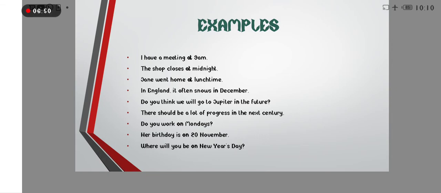When will you be on New Year's Day? We are talking about a day, so we use on. I think it is now understood where we can use in, on, and at as prepositions of time.